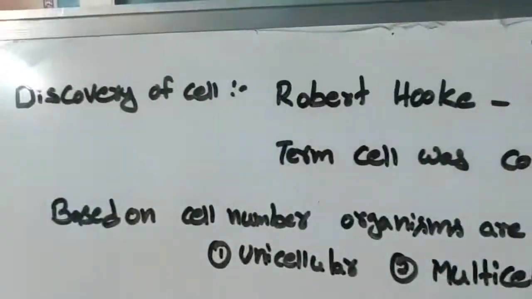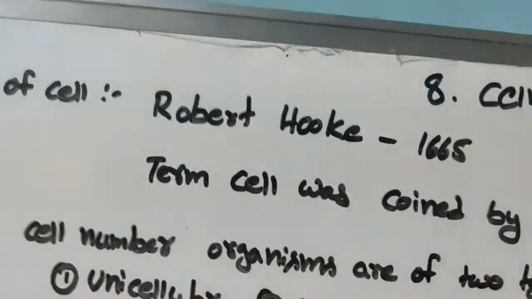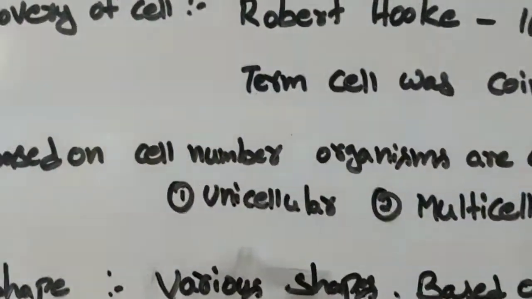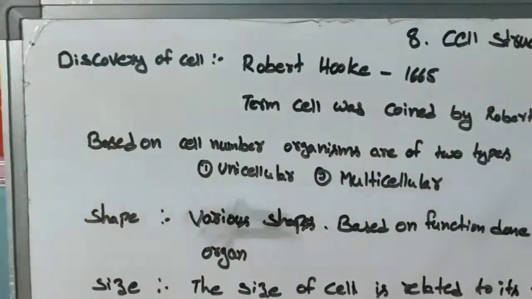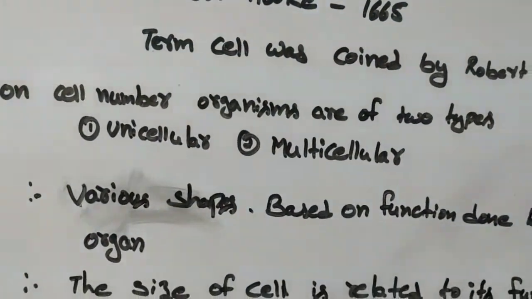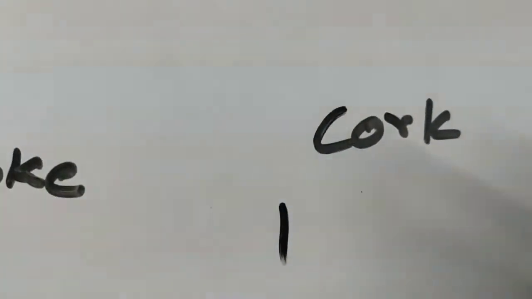Now, based on the cell number, organisms are divided into two types: unicellular or multicellular. If an organism contains only one cell, such organisms are known as unicellular organisms.